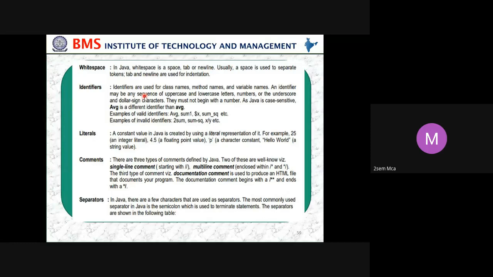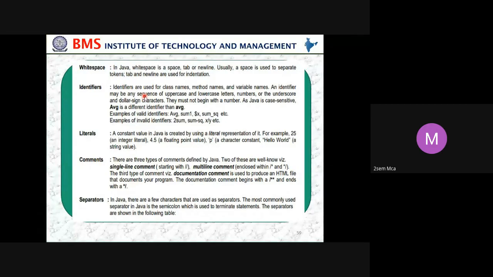But invalid ones: you cannot start with a number. So 2sum, no, it is not allowed. Then sum square with a space, no, it is not accepted. Then x backslash y, no, it is not accepted. So that's how, with identifiers, you should be very careful about what the formats are, what is allowed, what is a valid identifier, and what is an invalid identifier. Those rules I have just explained a couple of days before.